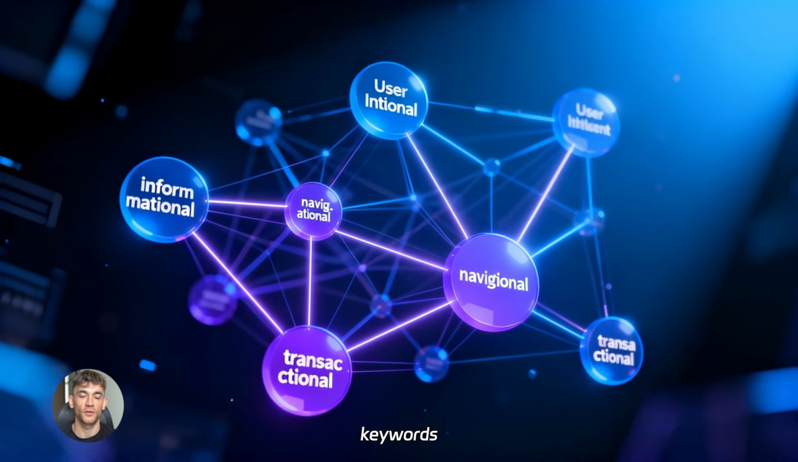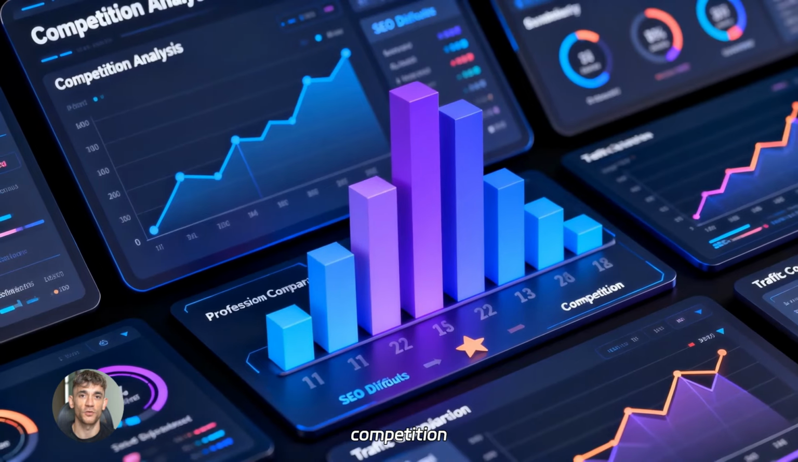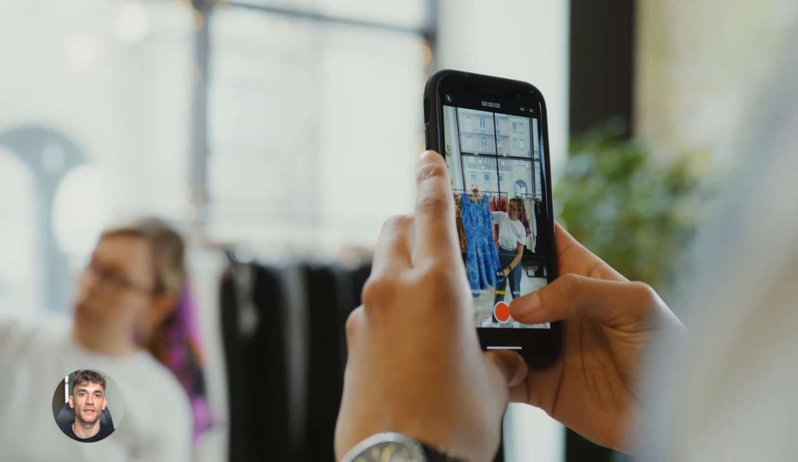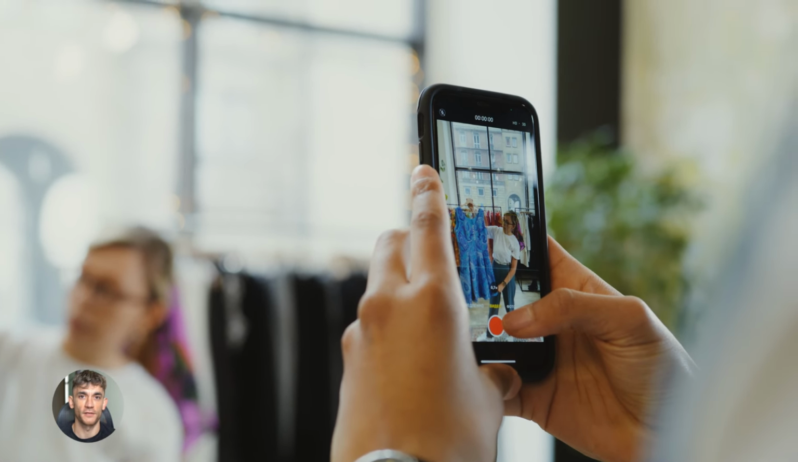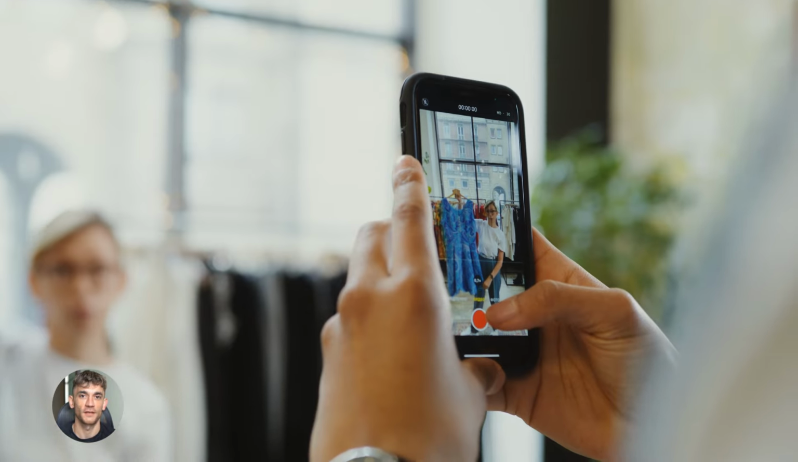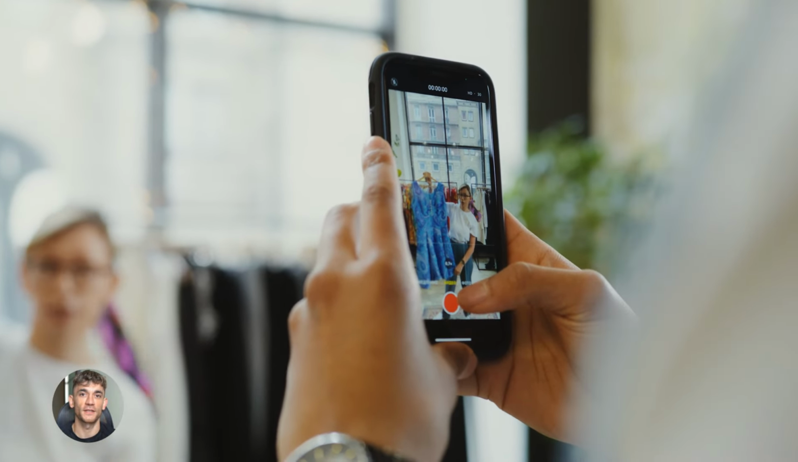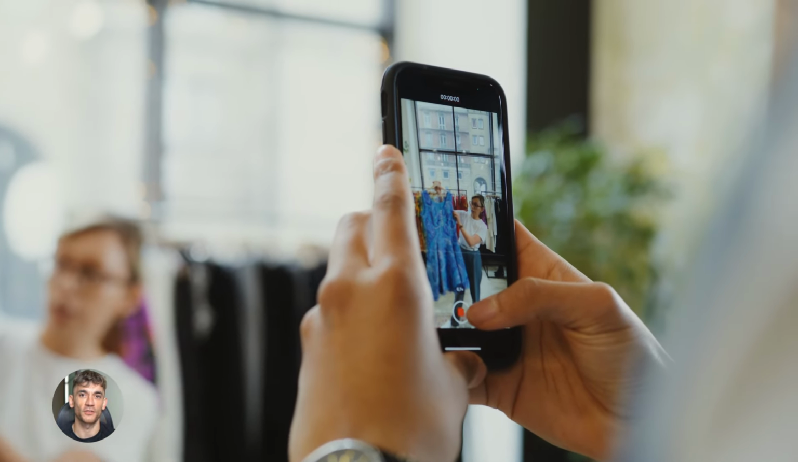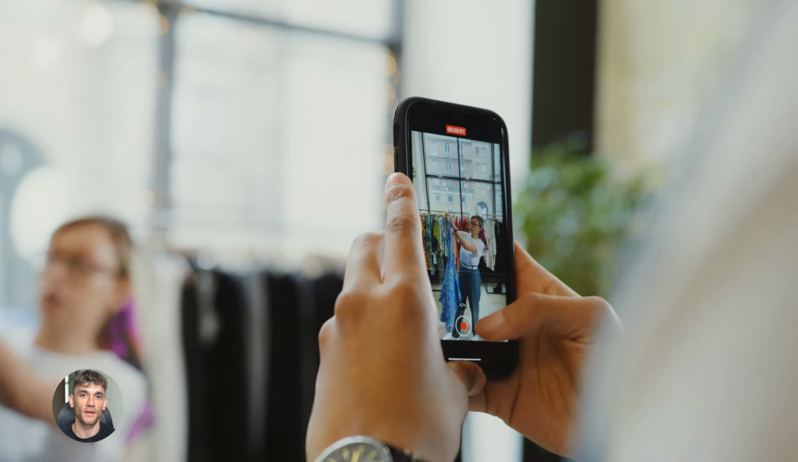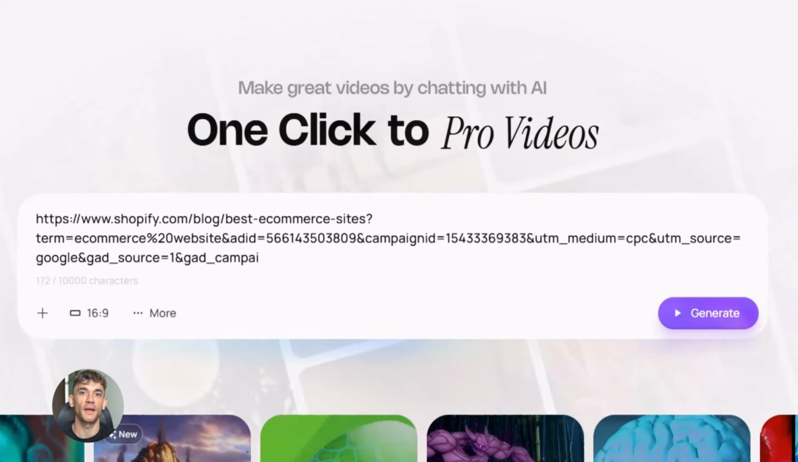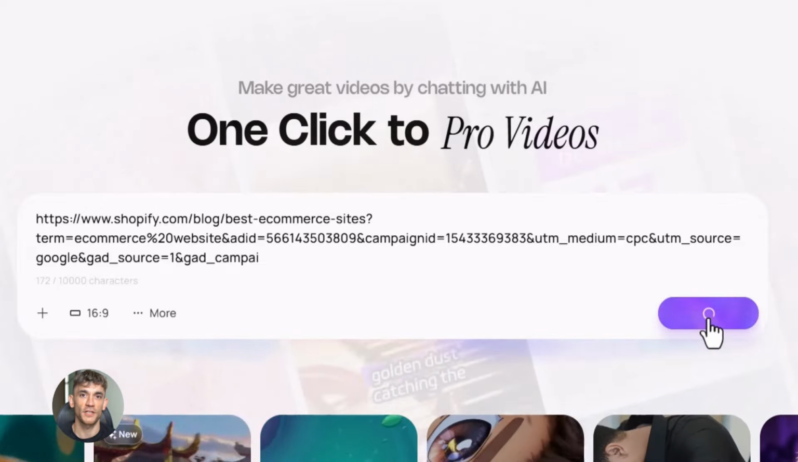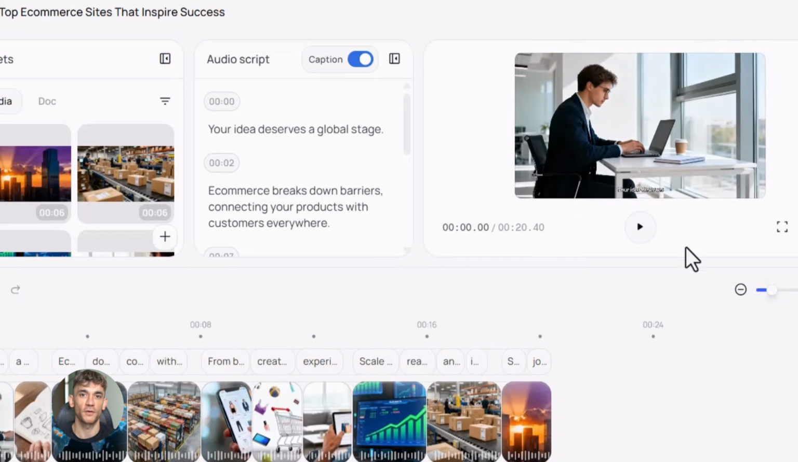Let's talk about the actual use cases here. Say you run an e-commerce store. You have products. Each product needs a video showing features, explaining benefits, making people want to buy. Normally, you'd need to film each product, edit each video, record voiceovers. That's hours of work per product. With Medeo, you paste your product link. The AI pulls the information. It creates a video showing the product. It adds a voice over explaining everything. Done in minutes instead of hours.